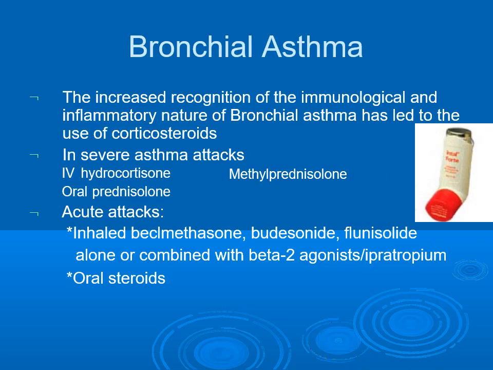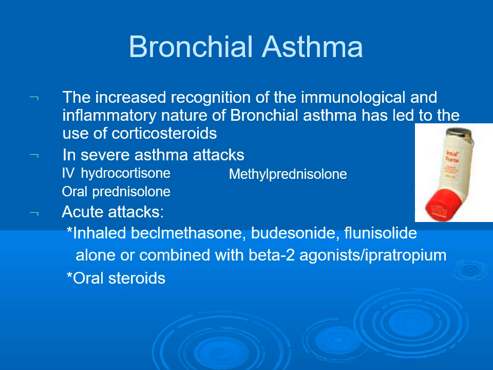Bronchial asthma. Now it is clear that there is involvement of immunological and inflammatory reactions in the pathology of bronchial asthma, so corticosteroids play an important role in its management. In case of severe asthmatic attack or status asthmaticus, IV hydrocortisone is preferred followed by oral prednisolone.